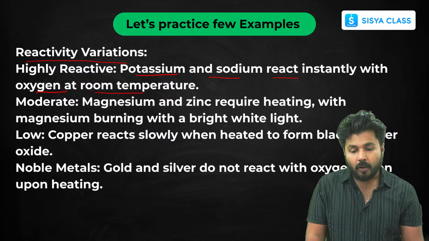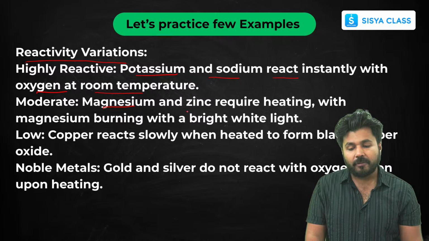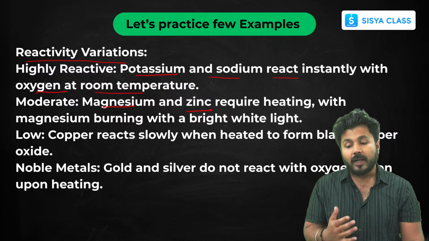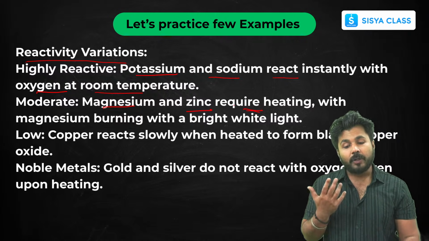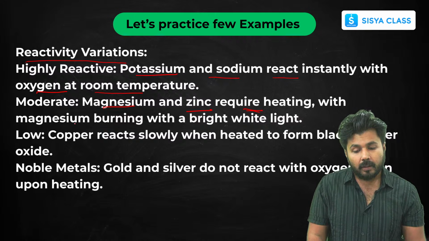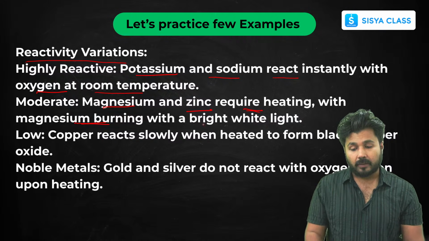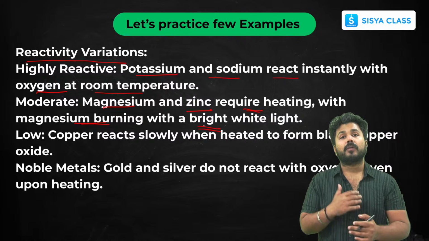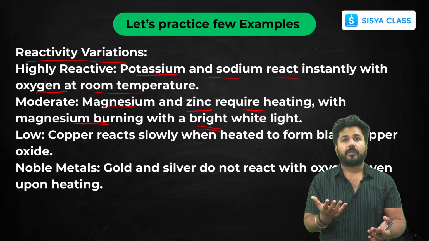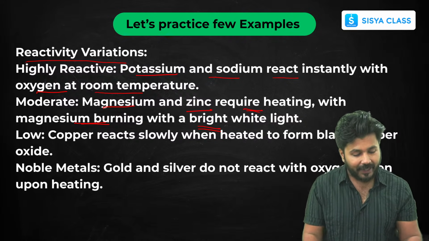Now coming to moderately reactive metals like magnesium and zinc, they require heating. Without heating, they will not react with oxygen. So you have to provide temperature, and on reacting they will also release light, a bright white light.